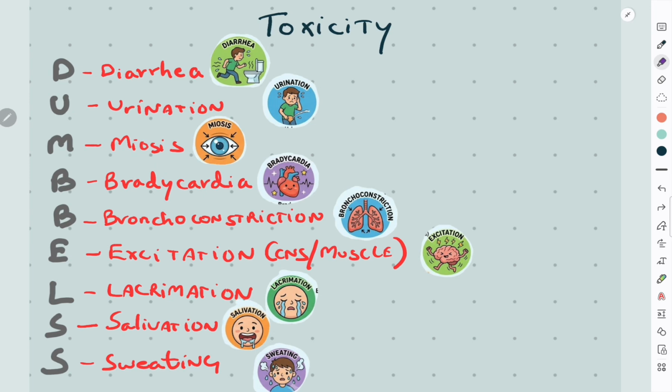The toxic spectrum of these drugs can be remembered using the mnemonic DUMBBELS: D for diarrhea, U for urination, M for miosis, B for bradycardia and bronchoconstriction, E for excitation of CNS and skeletal muscles, L for lacrimation, and S for salivation and sweating.